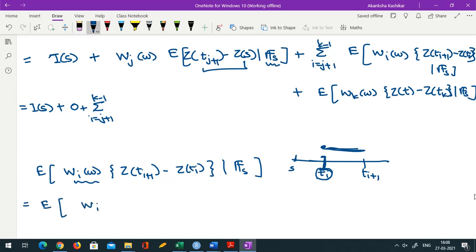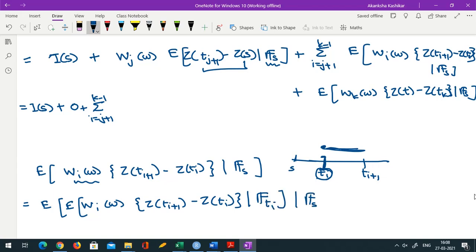So I can write this as the expectation of w_i(omega) times (z_{i+1} minus z_i) given F_{t_i}, given Fs. Why is it allowed? If you remember, the tower property of conditional expectation.